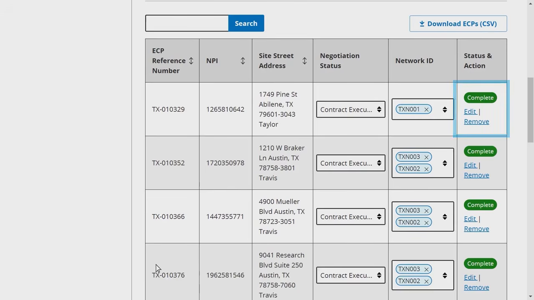Please note that issuers in states performing plan management functions and state-based exchanges on the federal platform, or SBEFPs, can update their network ID data in the MPMS module once their state transfers their network ID template. Additionally, issuers in states performing plan management functions and SBEFPs can download their ECP data by clicking Download ECPs and then upload this file as a supporting document into the System for Electronic Rates and Forms Filing, or SERF, to submit these data to their state.